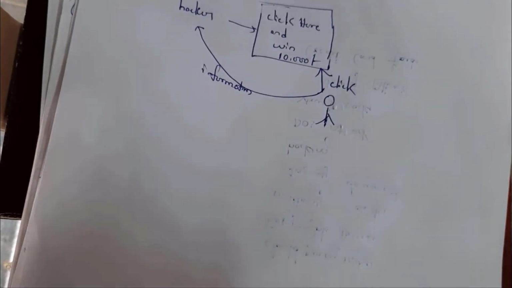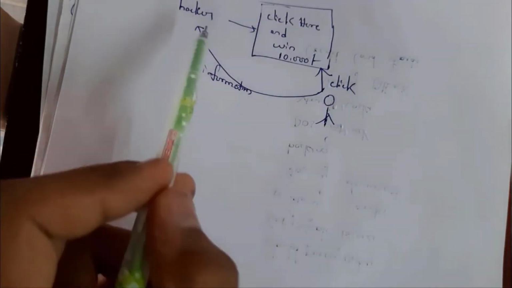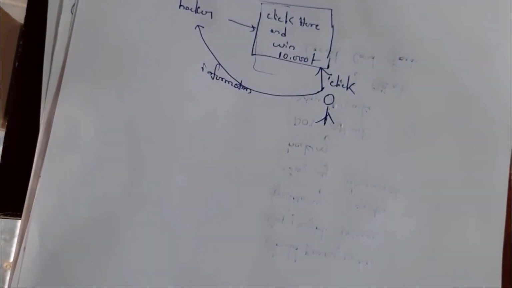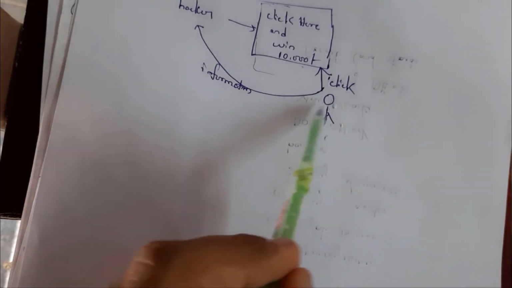This person's weakness is money. So this hacker created a web page related to money and planned attack and received information of the person.